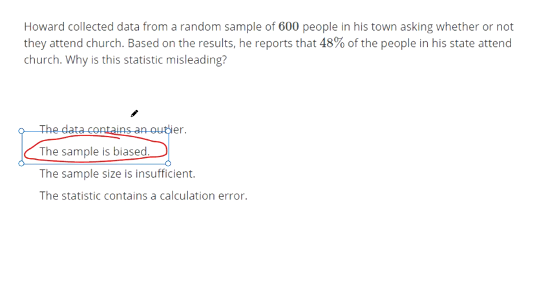Right? So anytime that you see somebody trying to take the results and they only took one group of people and they're trying to apply it to all groups of people, that's bias because maybe the particular group of people that you sampled doesn't represent the whole population.